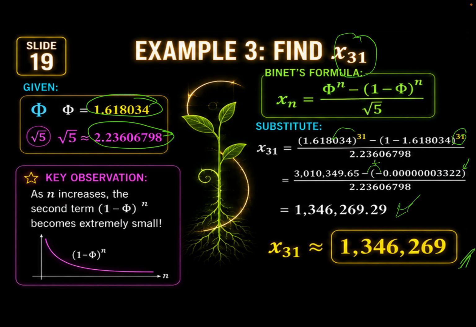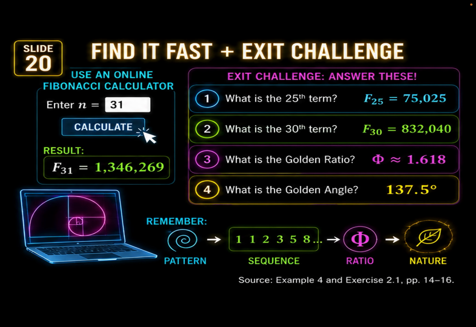Dapat nga mas kompleto pa. Pag tinype mo yung golden ratio, pag hinanap mo yung golden ratio sa calculator using the formula, lahat ng mga numbers doon gamitin mo. Okay? Para mas maging legit yung magiging sagot mo. So, try nyo nga. Can you find the 25th term? Practice lang. No? How about 30th term?